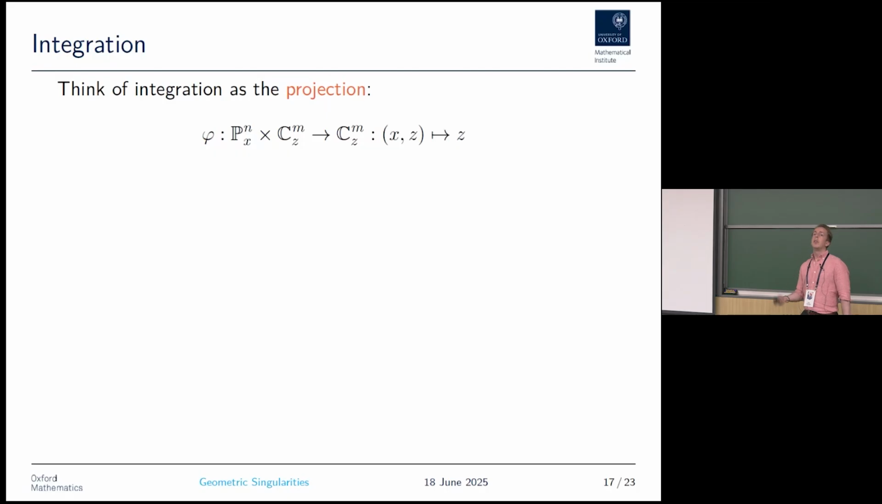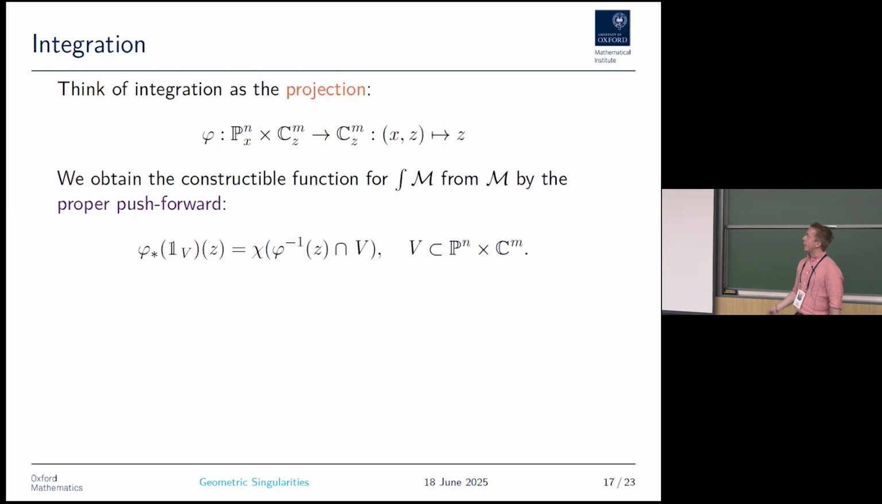We interpret integration very simply, just as the projection from this space of integration variables and kinematic variables to just a space of kinematic variables. We obtain the constructible function for this system of PDEs that annihilates the integral from the system that annihilates the integrand by just push forward of this projection. And its action on characteristic functions is just given by taking the topological Euler characteristic of the fibers of this map.